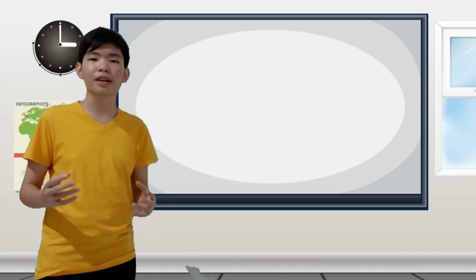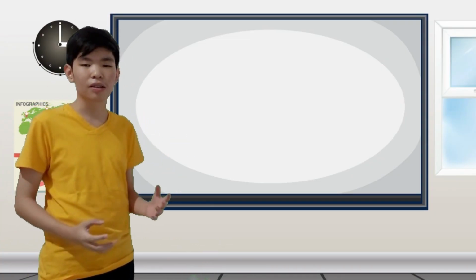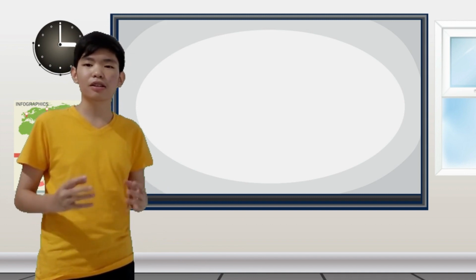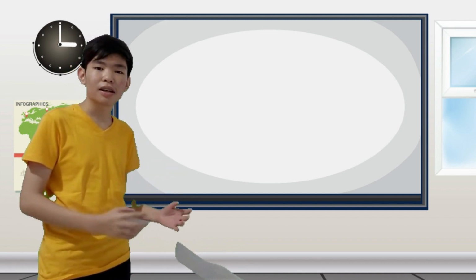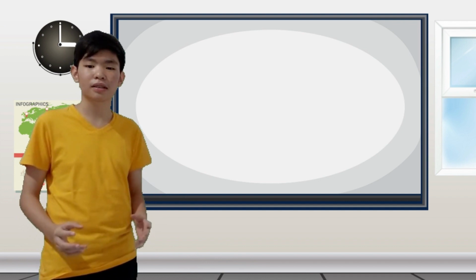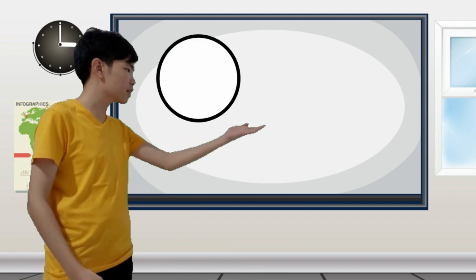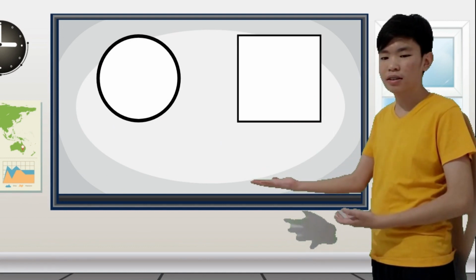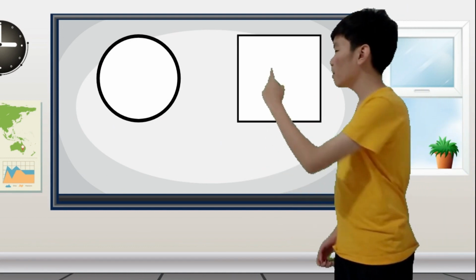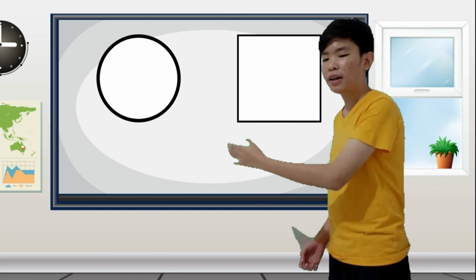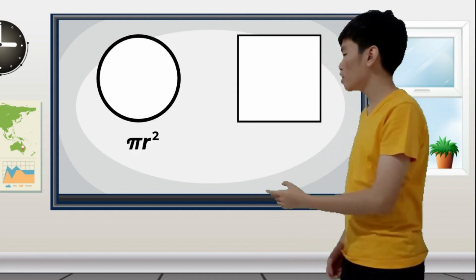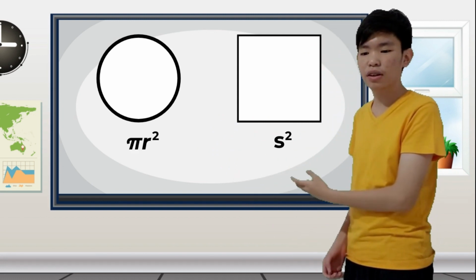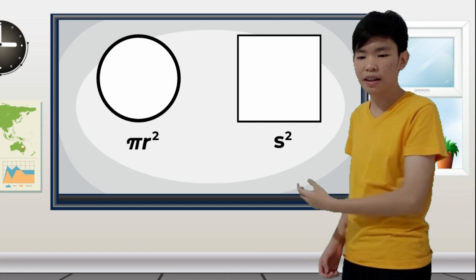Today we'll be learning about squaring the circle. But before we get into squaring the circle, let us review the basics. This is a circle, and this is a square. As we know, the area of a circle is pi r squared, and the area of a square is s squared, where s is the side length.